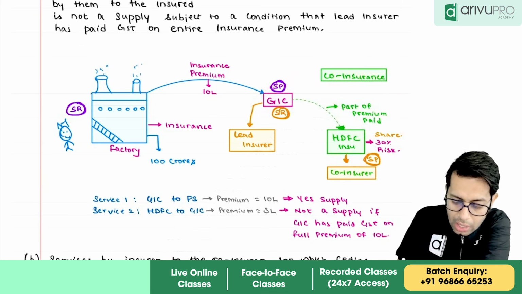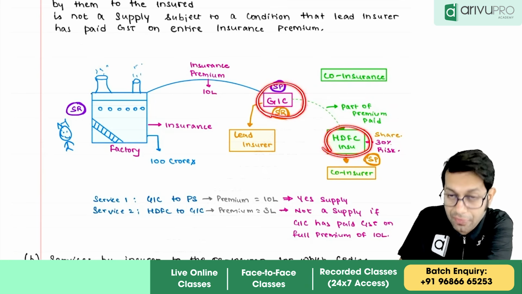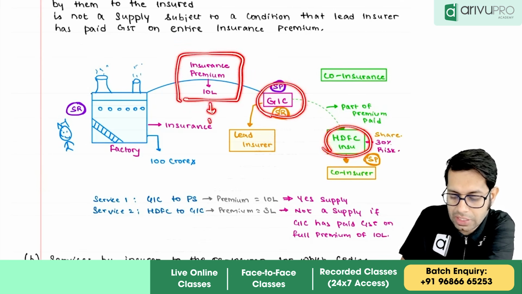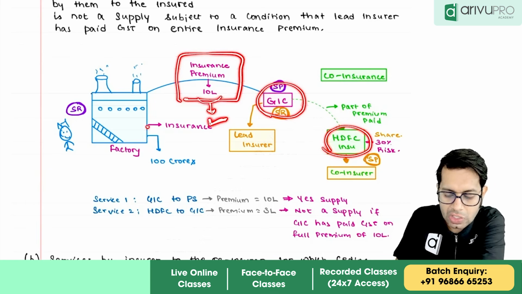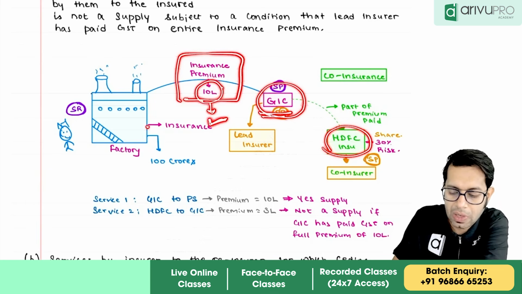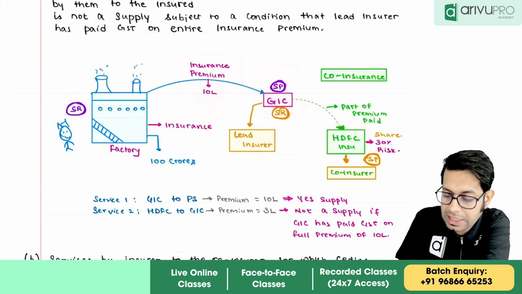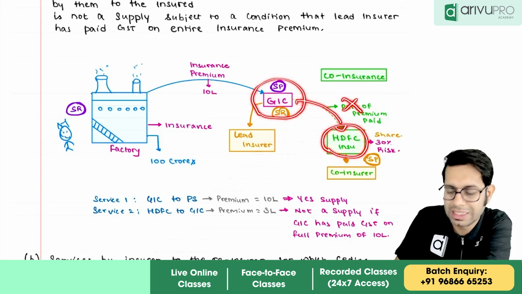GST is not applicable for the insurance premium which is given by general insurance company to HDFC if condition is general insurance company should have paid the GST on the full insurance premium which they have collected from me. So I have given an insurance premium of 10 lakh rupees to general insurance company. On this entire 10 lakh rupees, GST should be paid by general insurance company. Then in such cases only, whatever insurance premium is paid by general insurance company to HDFC insurance, on that GST is not applicable.